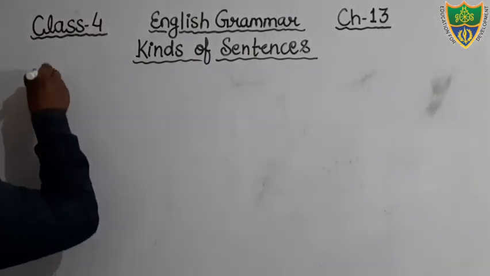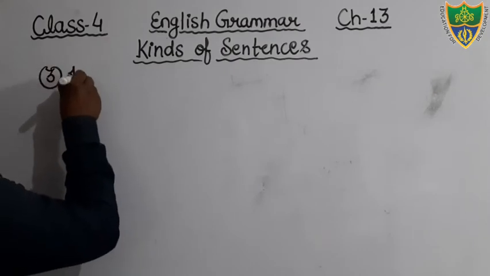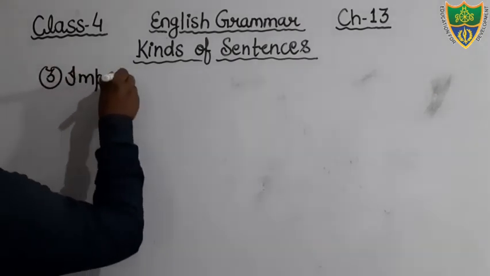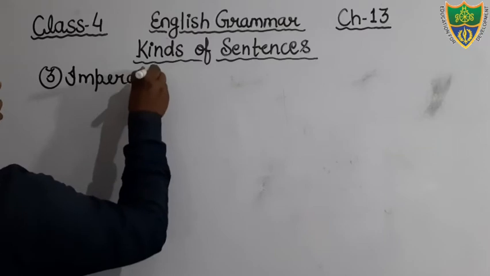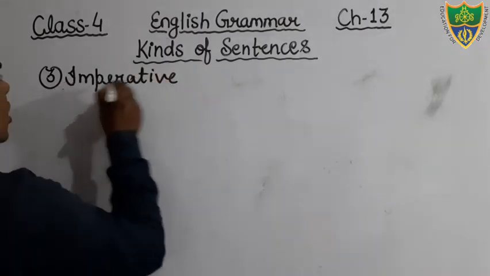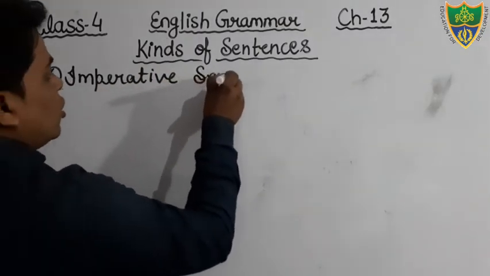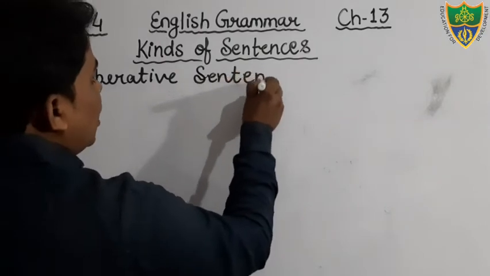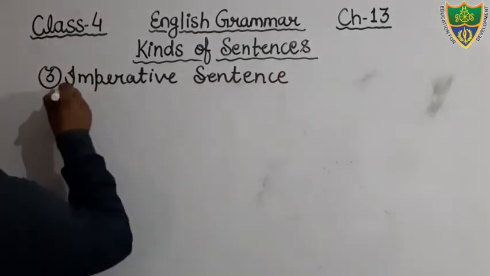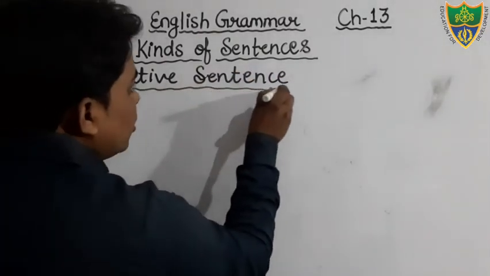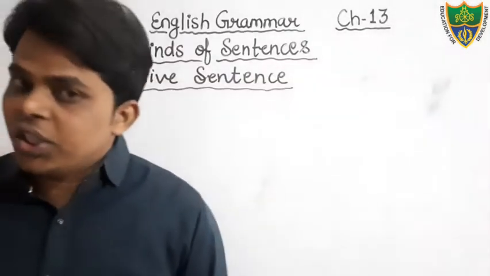The third kind I have told you, that is imperative sentence. Dear students, you have already read what an imperative sentence is. Imperative sentences are used to express order, command, request or suggestion.